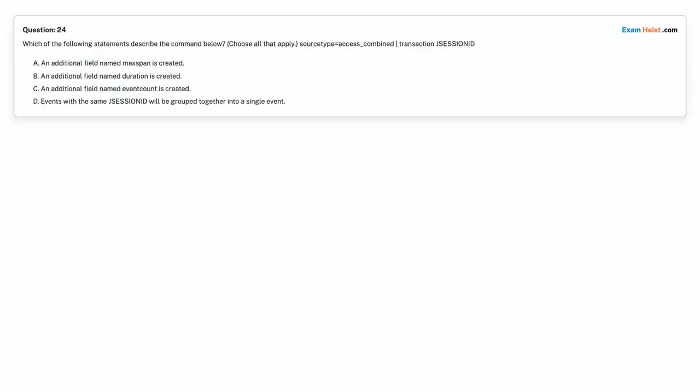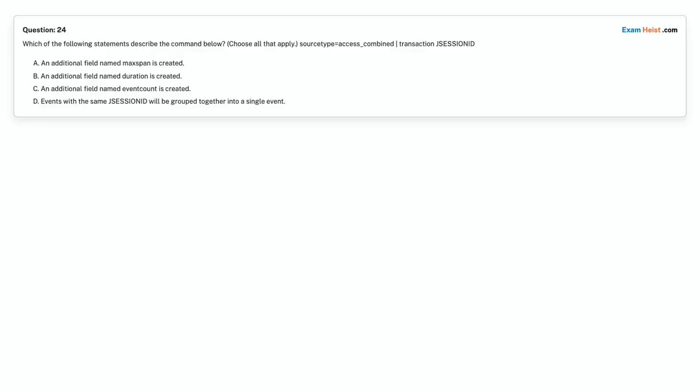Question 24. Which of the following statements describe the command below? Choose all that apply. Source type equals access_combined, transaction JSESSIONID. Option A. An additional field named maxspan is created. Option B. An additional field named duration is created. Option C. An additional field named event count is created. Option D. Events with the same JSESSIONID will be grouped together into a single event.